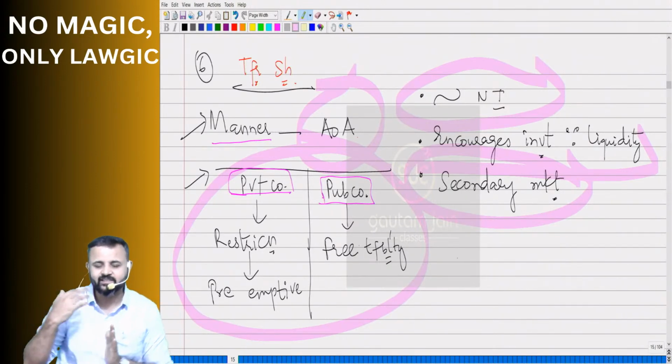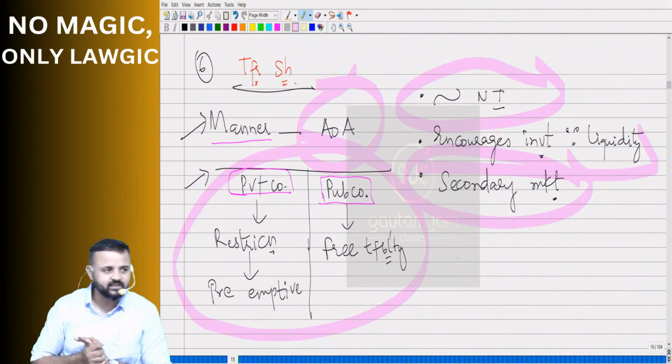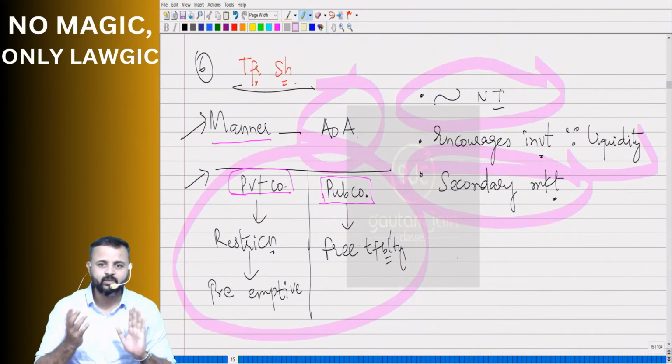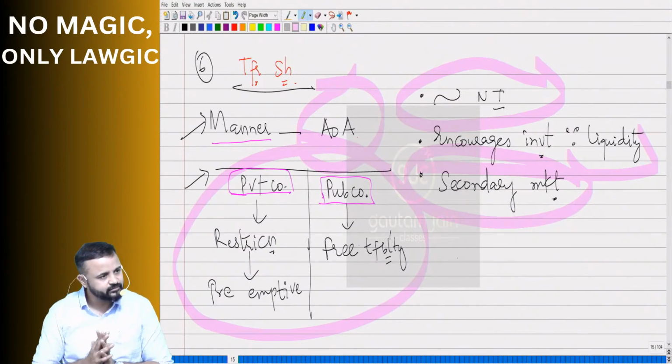Where are we going to discuss in detail about this transferability of shares, my dear friends? Chapter 4, share capital and debentures. There we are going to talk about it.